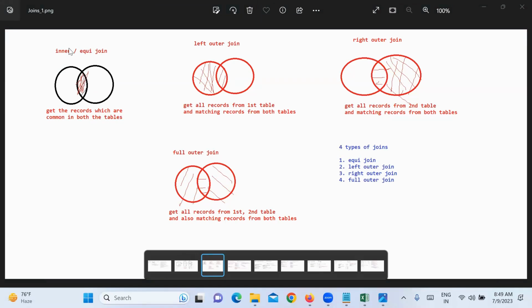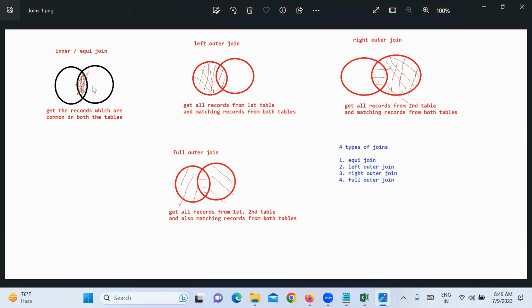Then we will use a join called inner join or equijoin. Inner join or equijoin will get only the records which are common in both the tables. Okay. Next, left outer join.